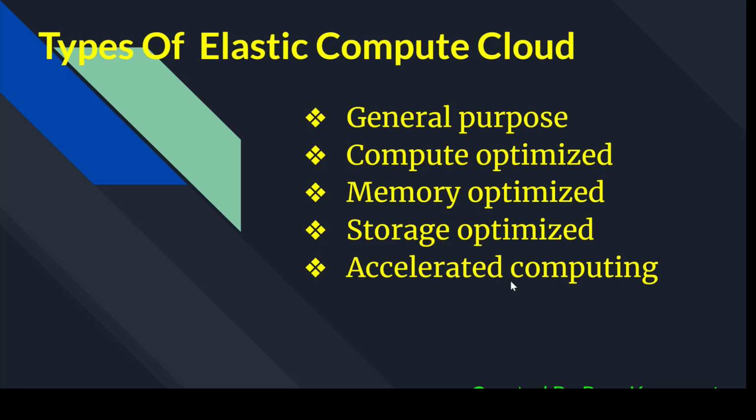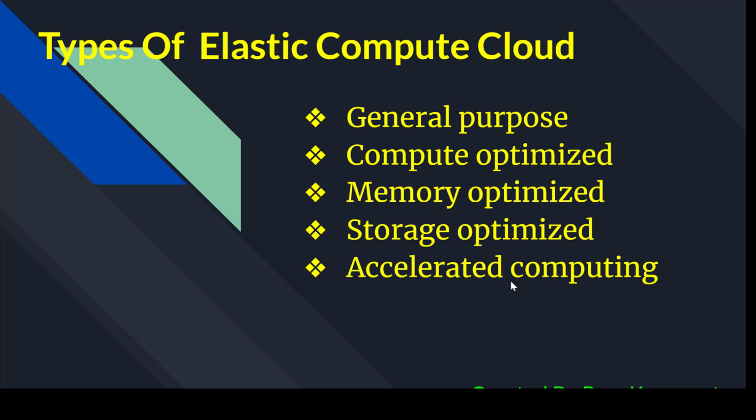Then further we can move on to storage optimized, where we need to build a storage server, which should have more IO and more capacity to attach disks and all that. So for that purpose we go for storage optimized.